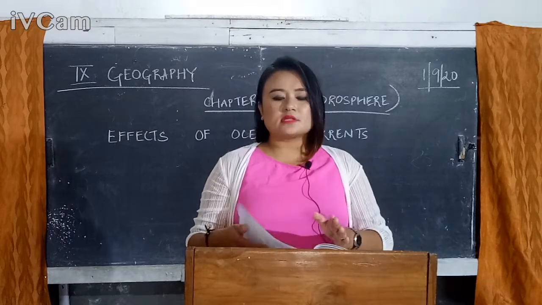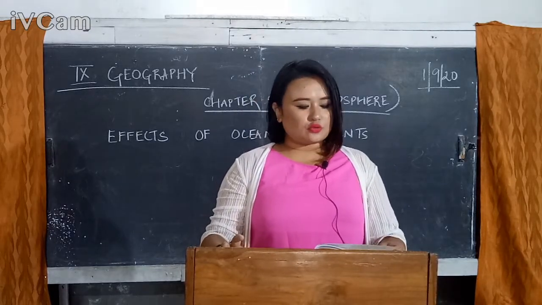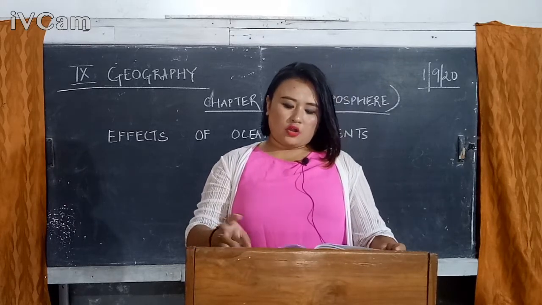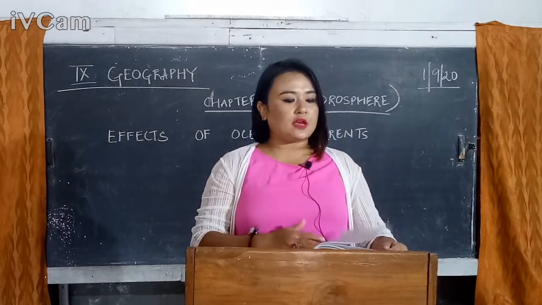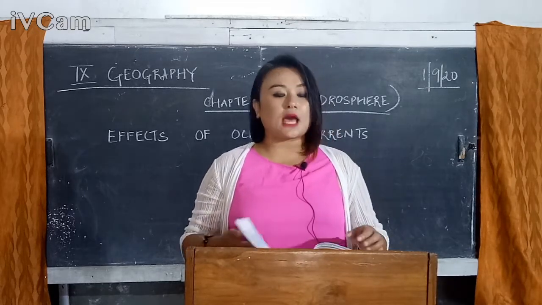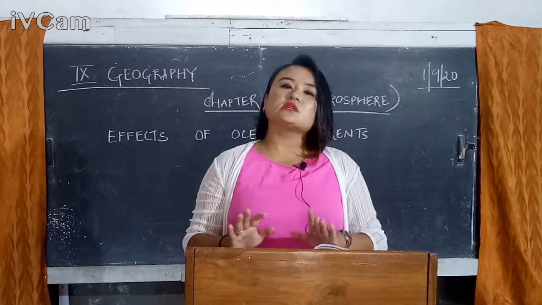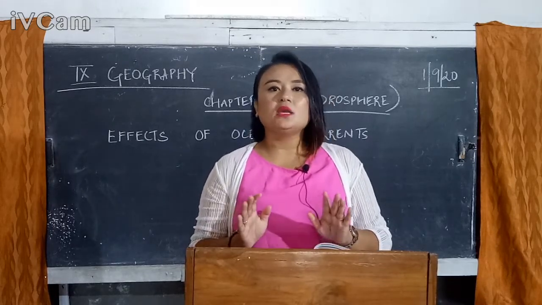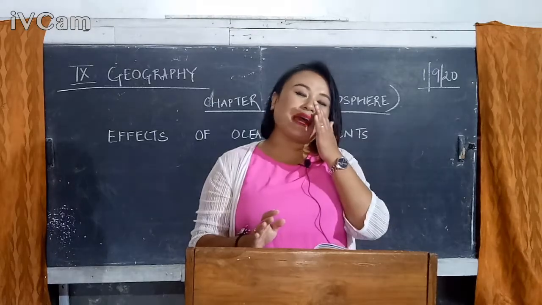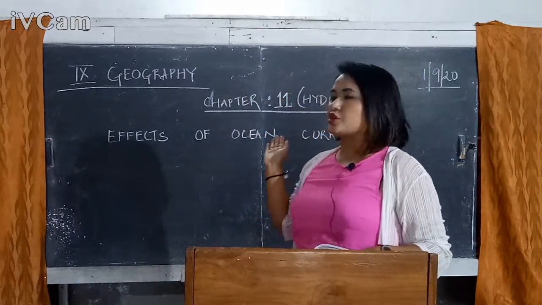There are many ocean currents flowing in the oceans of the world. But in your syllabus, you just ought to take into account 5 to 6 ocean currents. So that was your Gulf Stream, your North Atlantic Drift, your Labrador Current, your Kuroshio Current and your Oyashio Current. Their circulation pattern I've already discussed in my previous class. So we are here with the last topic in this chapter, that is the effects of ocean currents.